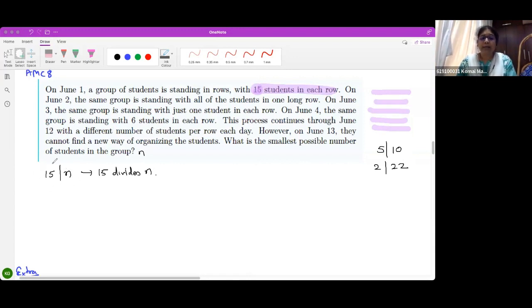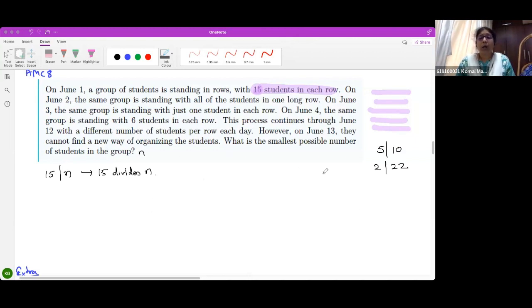In number theory, we use this symbol. Any doubt for this symbol? Okay, very good. So the number of students is divisible by 15.